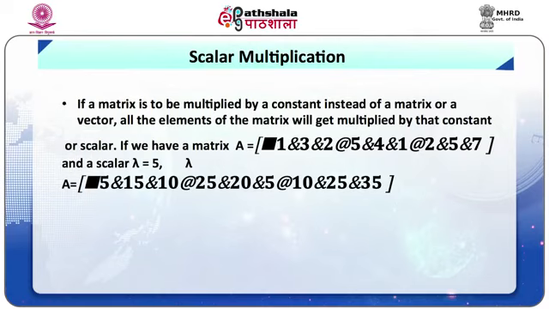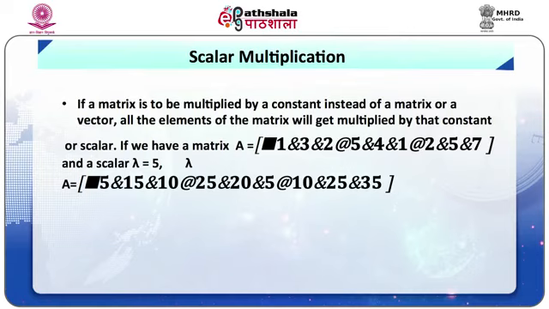Scalar multiplication. If a matrix is to be multiplied by a constant instead of a matrix or a vector, all the elements of the matrix will get multiplied by that constant or scalar.